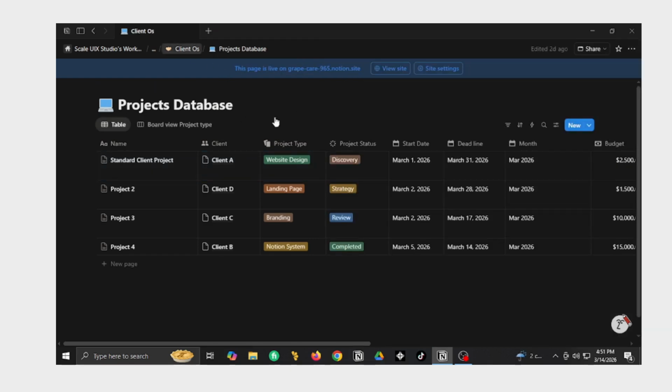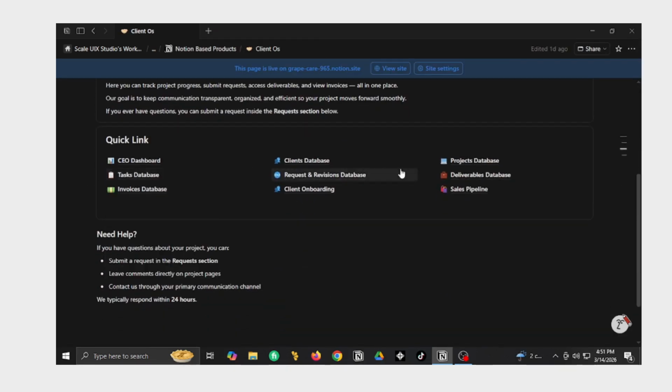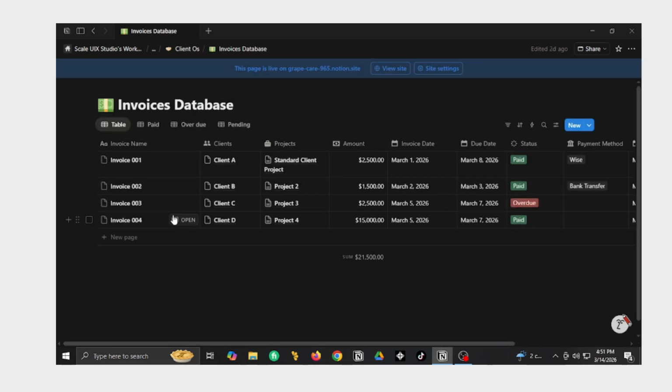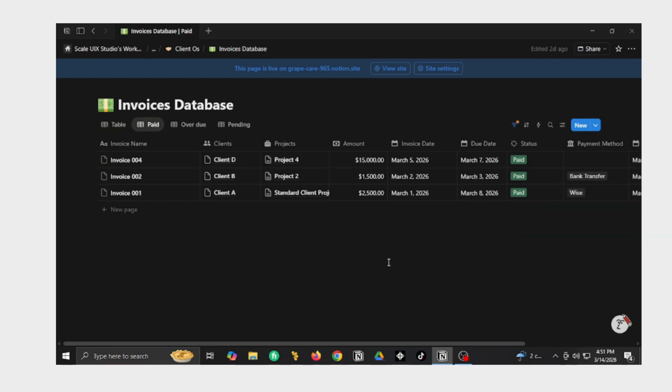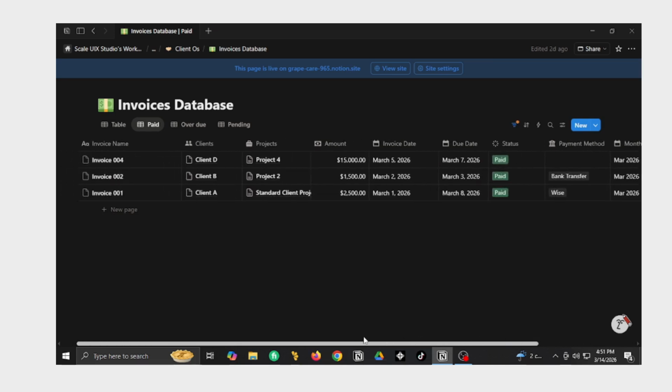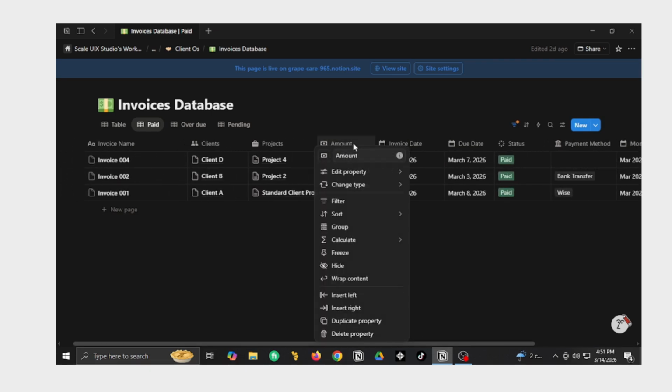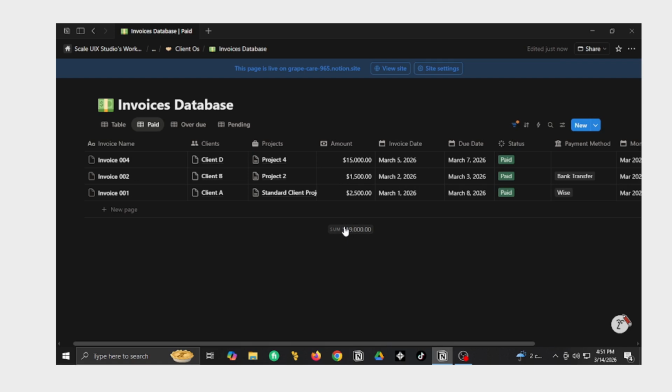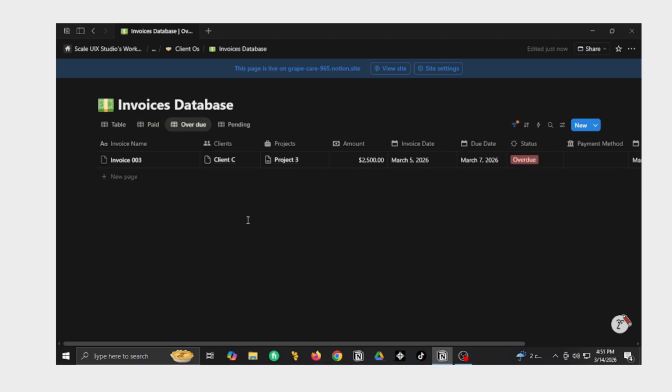Okay, so let's head to the invoice database. We have our invoice database here. I can see everything on this page. I can see the paid invoices here. I can monitor them, and if I wanted to, let's do it, just calculate and sum. Now I have the sum of my actual revenue generated through the invoice, overdue invoices, pending invoices. I can see everything from here.